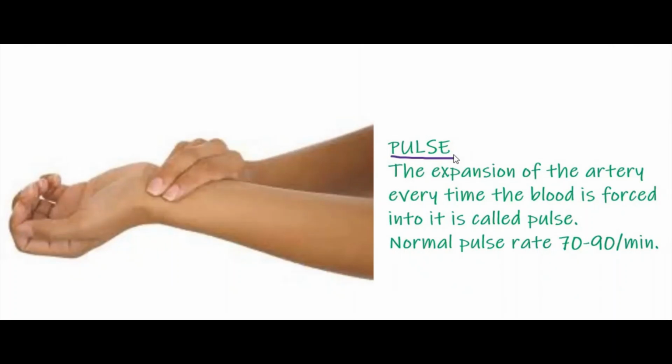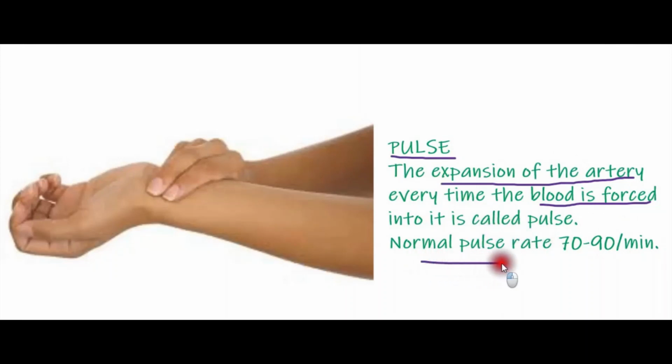At that time, the artery expands every time the blood is forced into it. Arteries have thick walls. Why do they have thick walls? Because the blood is forced into the arteries with high pressure. That expansion of the artery, every time the blood is forced into it, is known as pulse.